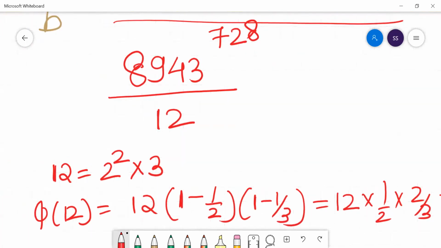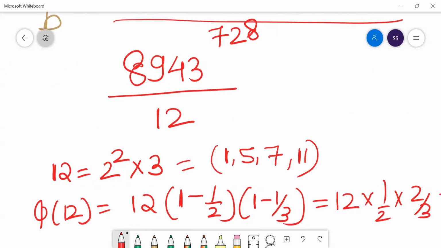What that means is you have to find all the numbers less than 12 which are co-prime to 12. Because 12 is an even number, none of the even numbers can be co-prime to 12. So how many numbers are co-prime to 12? 1, 5, 7, and 11. These are the four numbers. Either you do that manually or remember the formula.